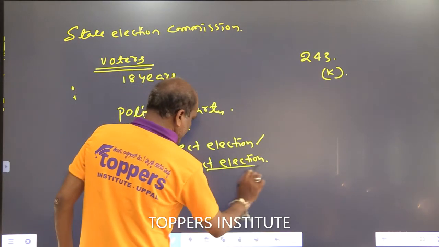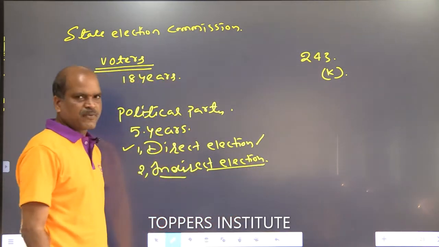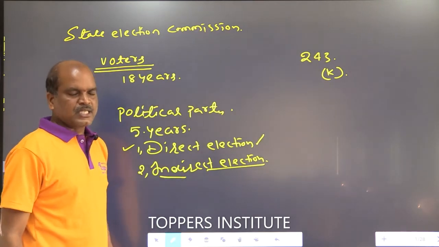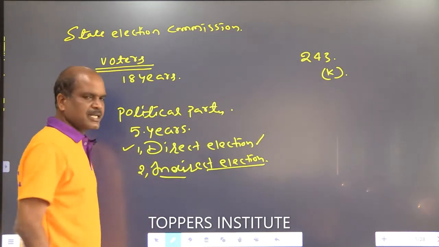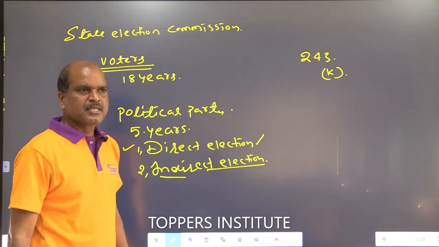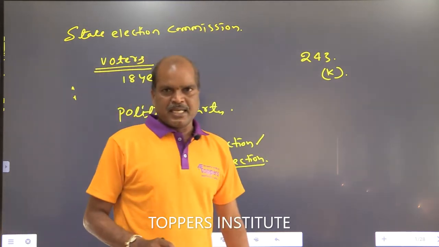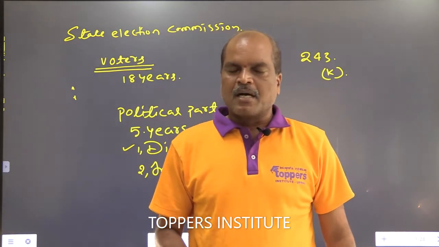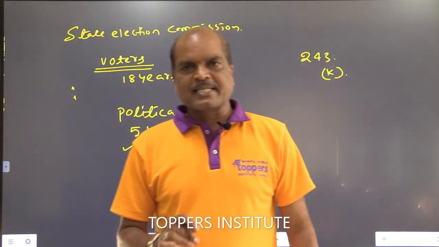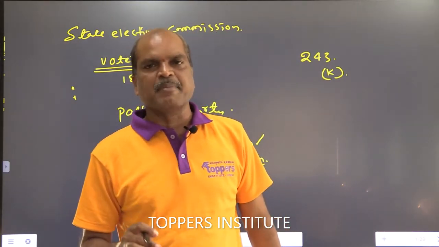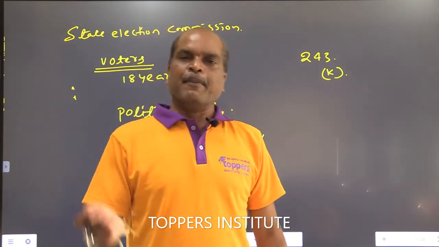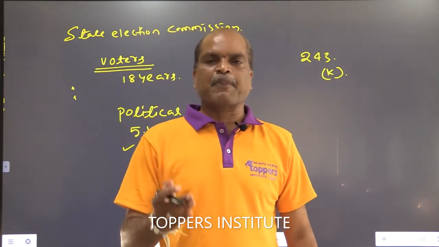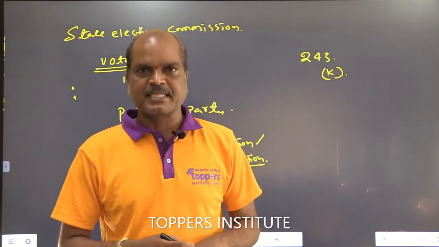The chairman and vice chairman election of a municipality is known as indirect election because the councillors, the elected members of the municipal council, elect the chairman and vice chairman of a municipality among themselves for the period of 5 years.